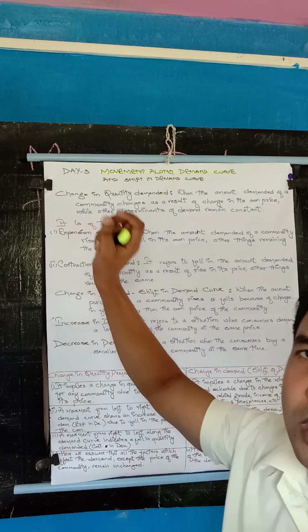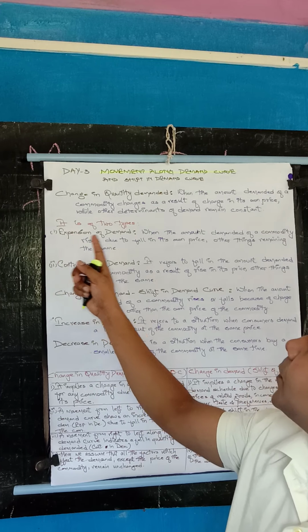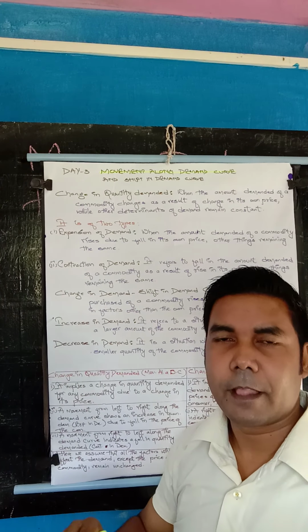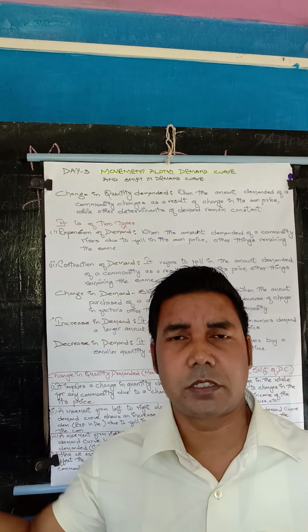Now it is of two types: expansion of demand and contraction of demand. Expansion means when it expands. Contraction means it shrinks. Expansion of demand is when the amount demanded of a commodity rises. Expansion means increasing. When will the demand of the commodity rise?